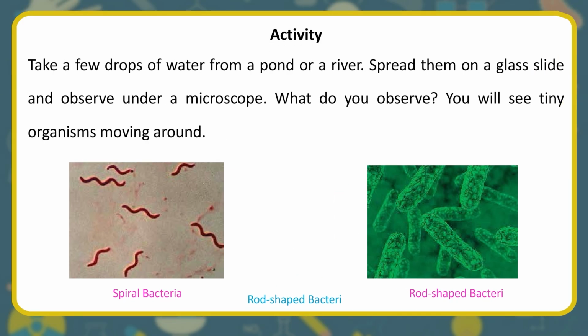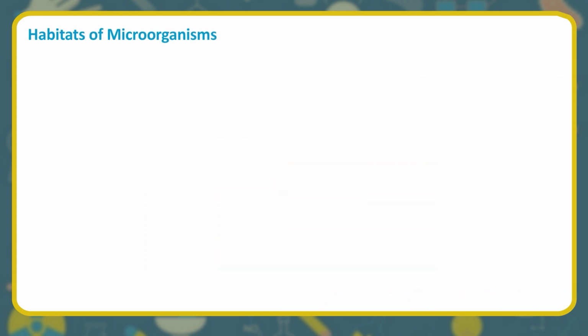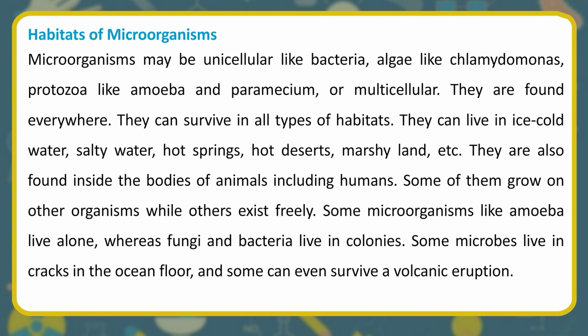Activity. Take a few drops of water from a pond or a river. Spread them on a glass slide and observe under a microscope. What do you observe? You will see tiny organisms moving around. Spiral bacteria. Rod-shaped bacteria. Habitats of microorganisms.